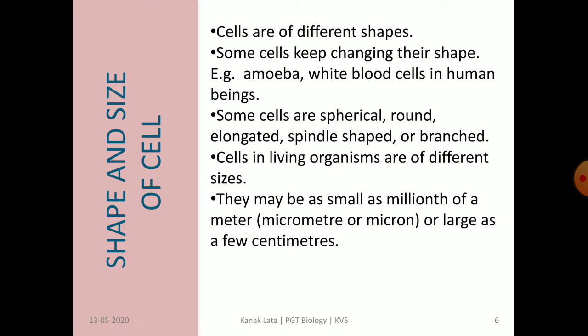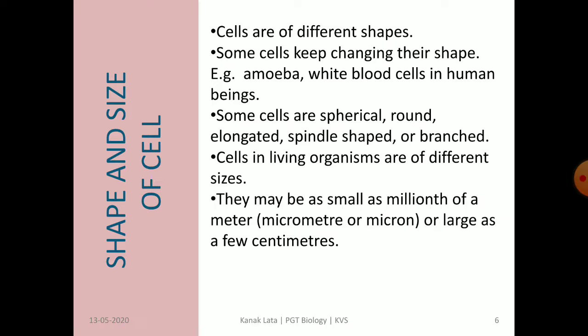Now the next topic is about shape and size of cell. As far as the shape of cell is considered, it varies. Shape of cell may be spherical, round, elongated, spindle shape or branched. Some organisms like unicellular amoeba have no fixed shape. It keeps on changing its shape.